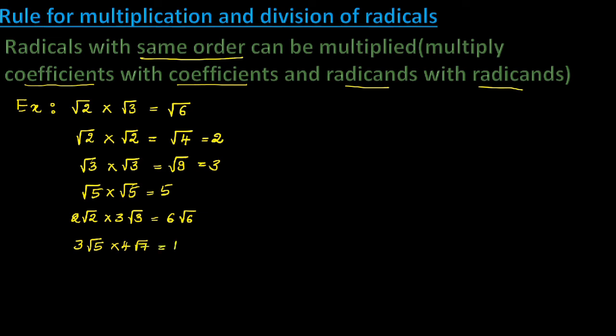Here they have same order. Multiply the coefficients. 3 into 4 is 12. Root 5 sevens are 35. So while multiplying, you have to multiply coefficients with coefficients and radicand with radicand.